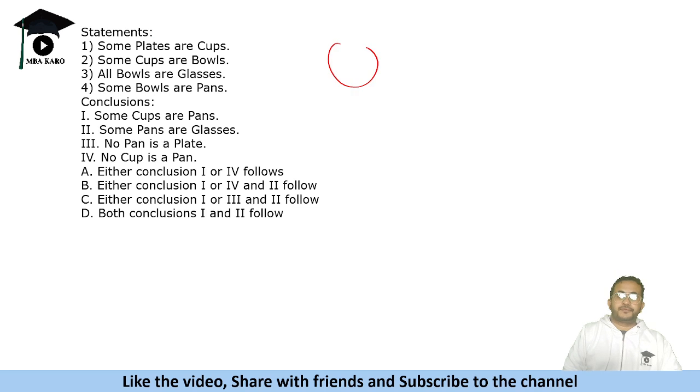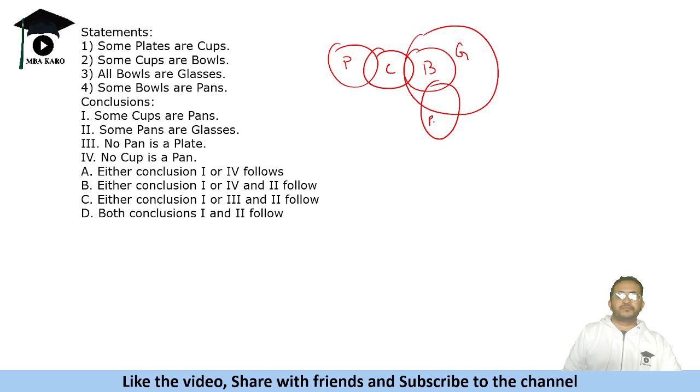Some plates are cups, some cups are bowls, all bowls are glasses, some bowls are pans. Right, so we need to tell which of the conclusions follows. Some cups are pans, so this is not true. Some pans are glasses. Yes, it has to be true because some bowls are pans and all bowls are glasses, so this is definitely true.